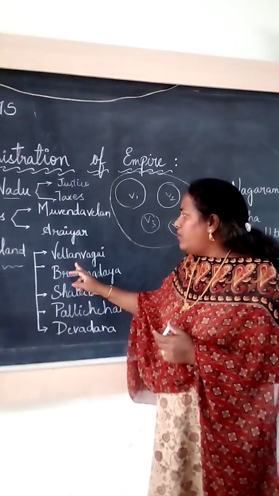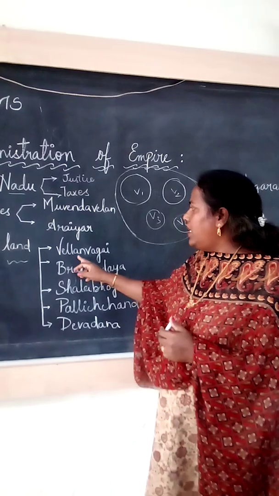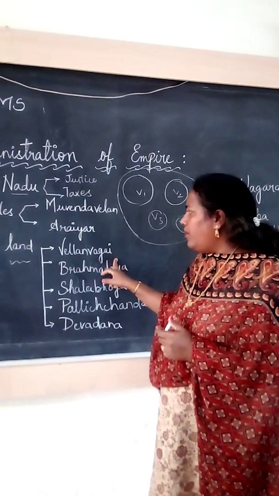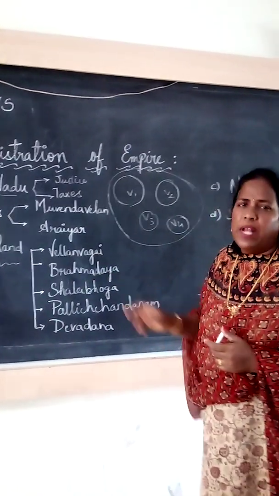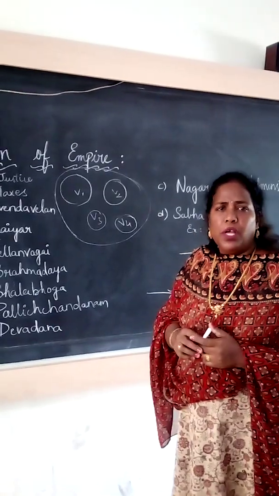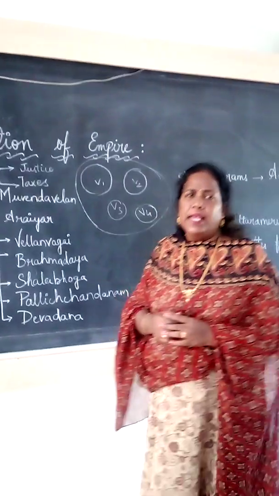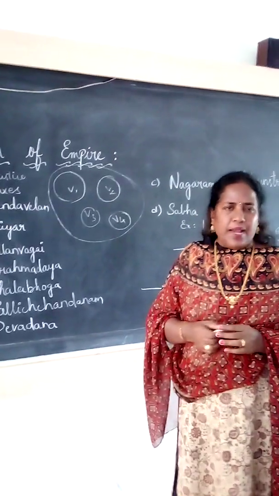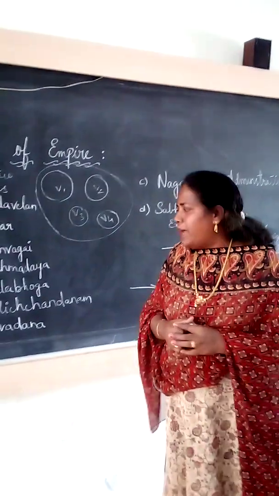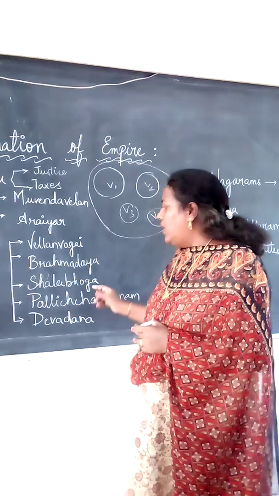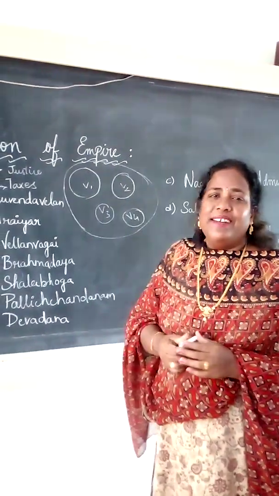See here, types of land. The name is Velan Bagai. It is given to non-Brahmins. The land given to non-Brahmins. Next, Brahmadeya. Brahmadeya means land donated to Brahmins. Next one, Shalabhoga. Shalabhoga means to maintain the schools.